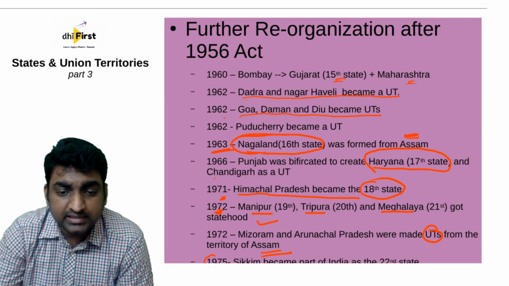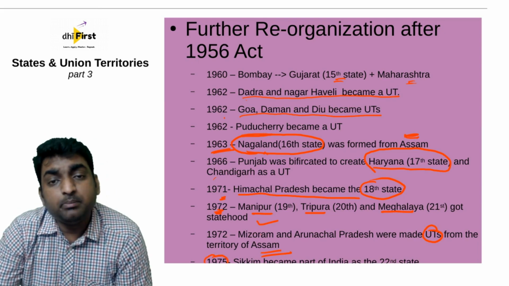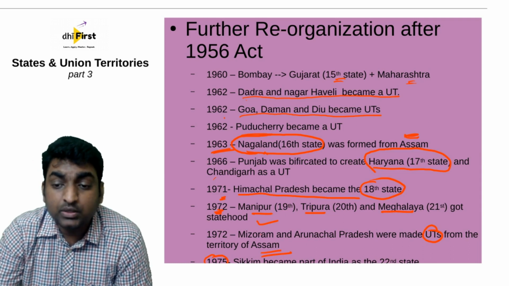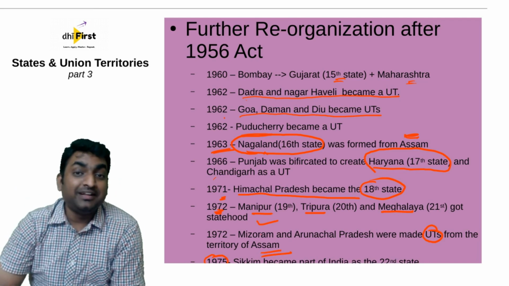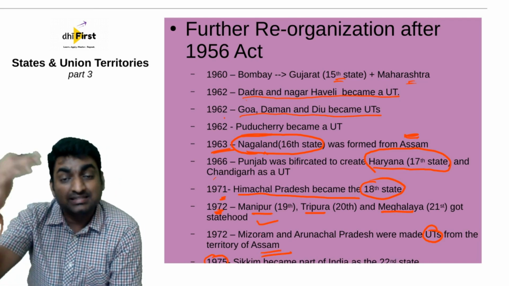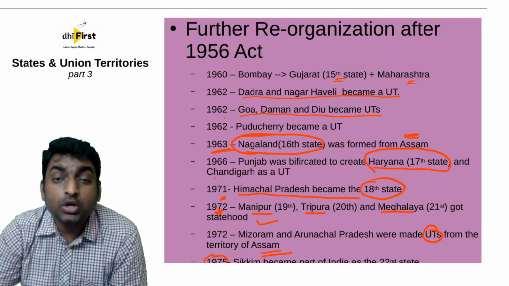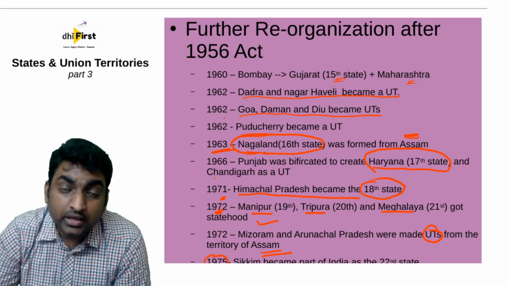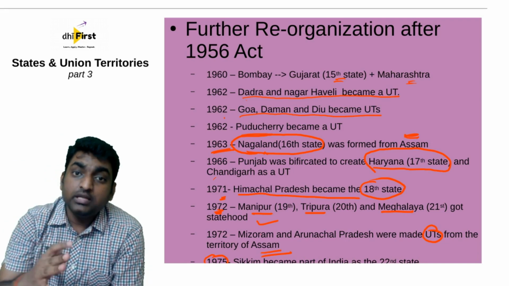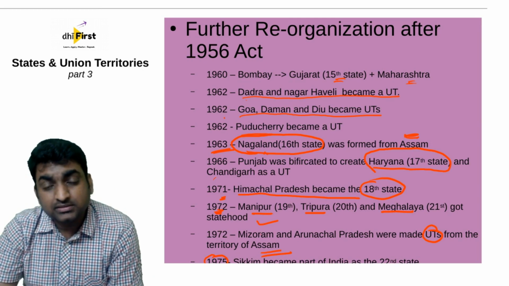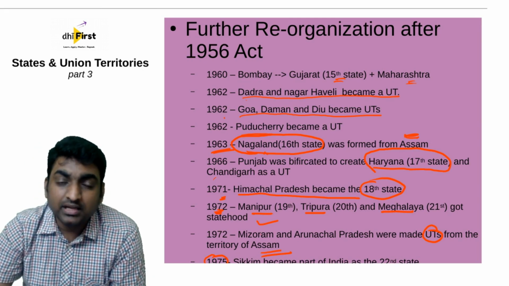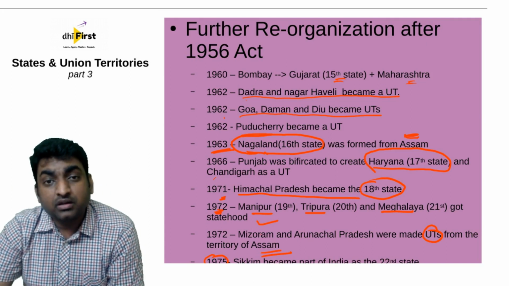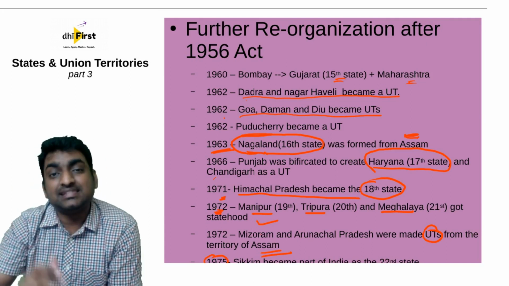And then again in 1975, Sikkim became part of India as the 22nd state. Now, Sikkim was not part of India before. Sikkim was an external state. It was ruled by the Chogyal kingdom. Okay, and then the people actually wanted to be part of India. So hence a referendum was held, through the people's consent. Sikkim became part of India and also became the 22nd state.